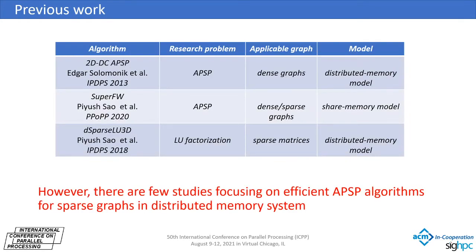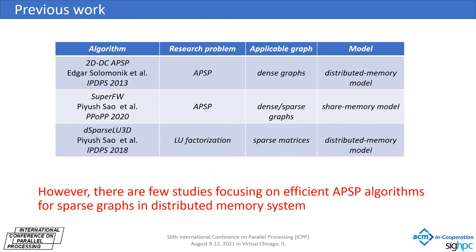Here, we introduce related work. There are mainly 3 works that are closely related to our research and are also our motivation for studying this problem. The first work is the 2DDC APSP algorithm, which is the communication optimal APSP algorithm under the distributed memory model. The second work is the Super FW algorithm.